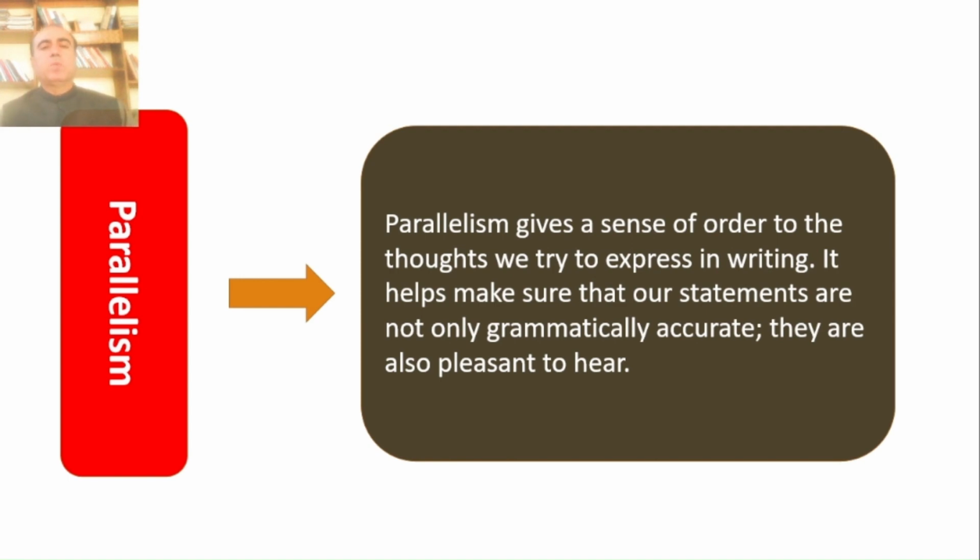Or we place a phrase and clause together as coordinate structures, that is an error of parallelism. There are various cases of parallelism that we often commit errors in. So in the next slides we will be talking about those cases.